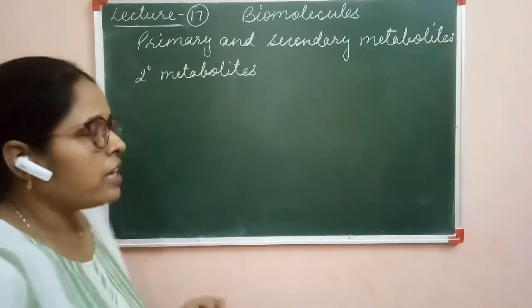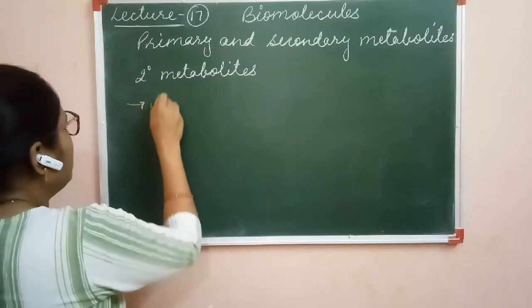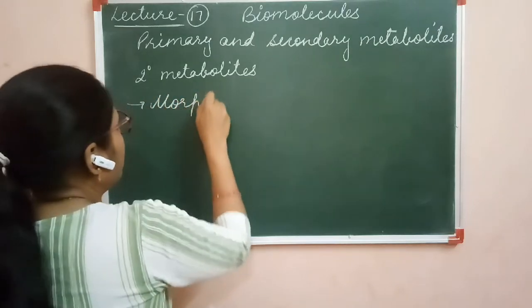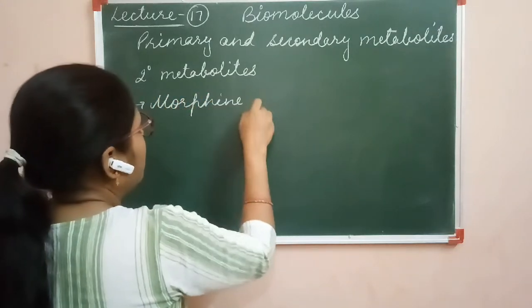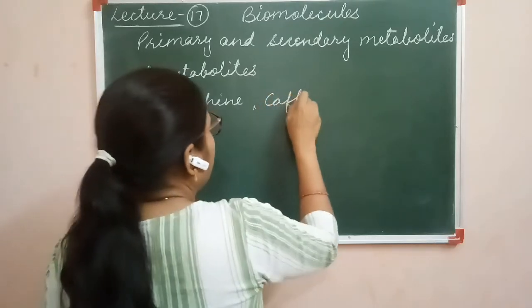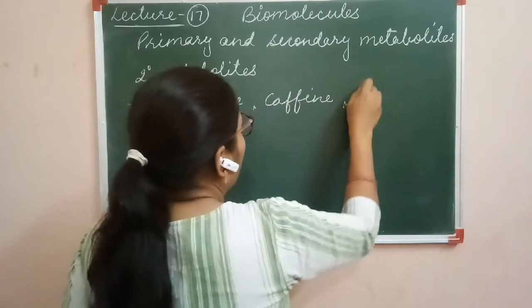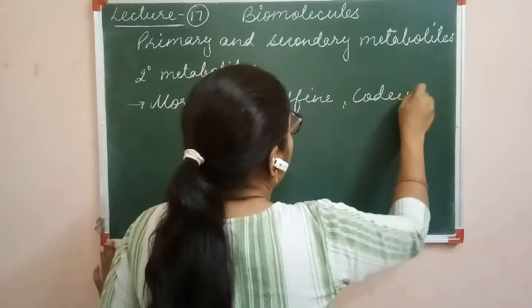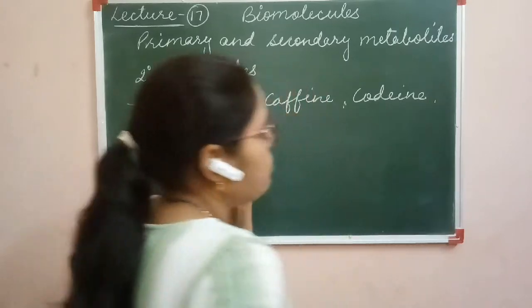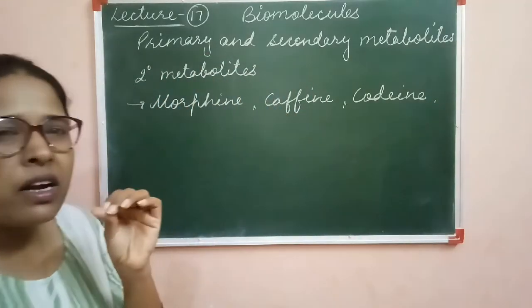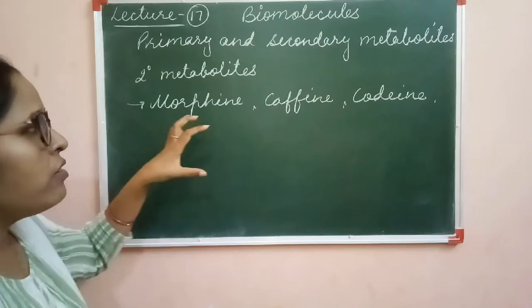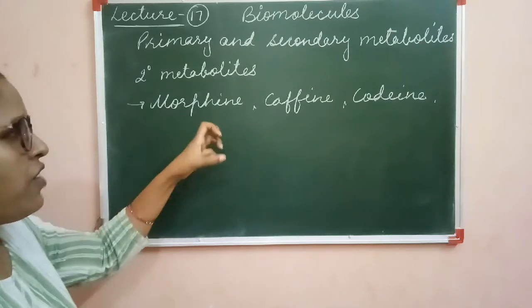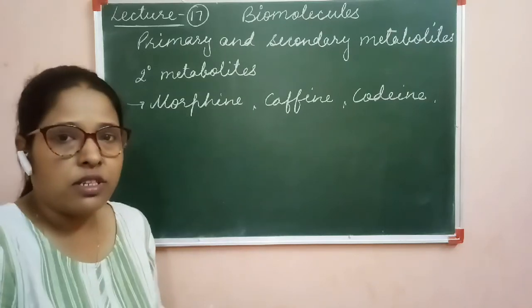Clear? For example, morphine, caffeine, codeine, these are secreted by the plants, but we do not know the specific function of these substances.